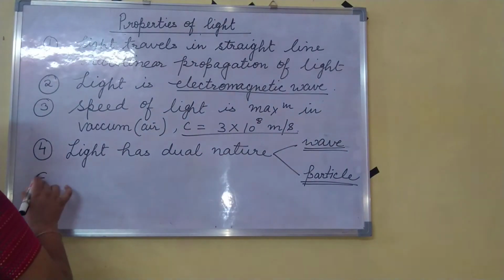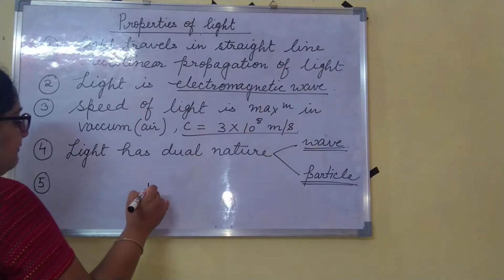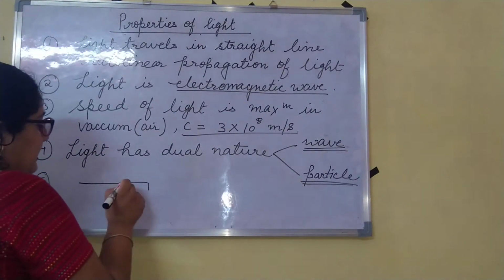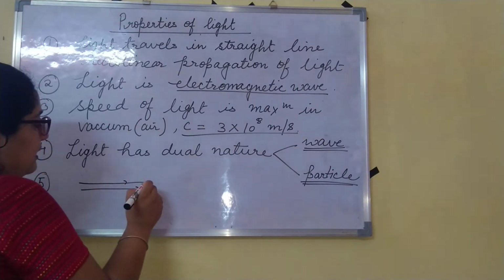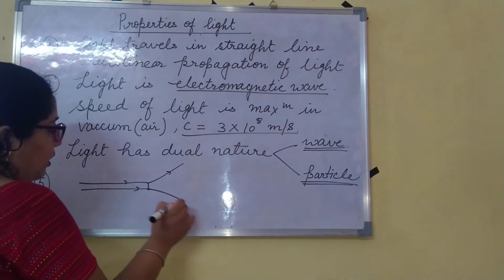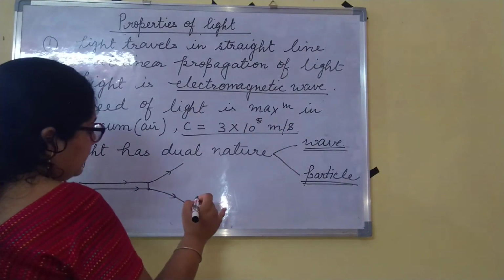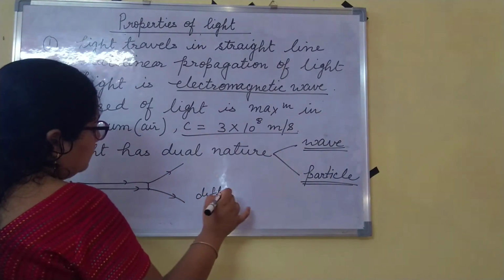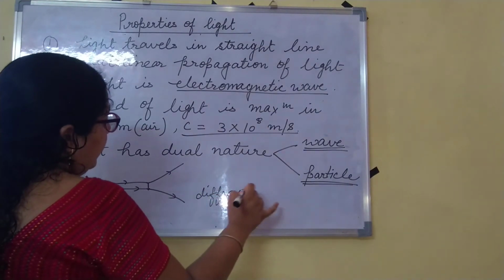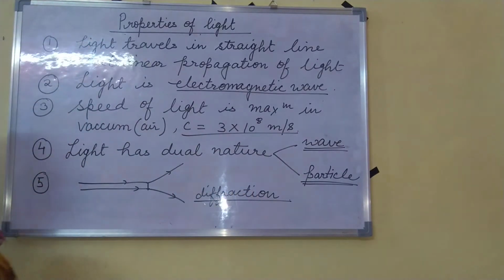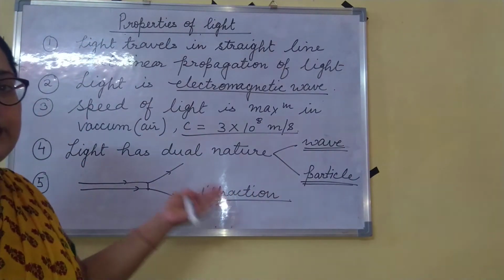And fifth property, if we place a small object or a slit and light is passed through this slit, then it has the property to bend at the corners. From the corners the light will bend. And this property of light is known as diffraction. Okay, bending of light at the corners is known as diffraction. You will study about this also in class 12th.